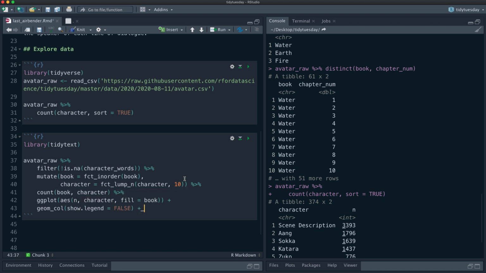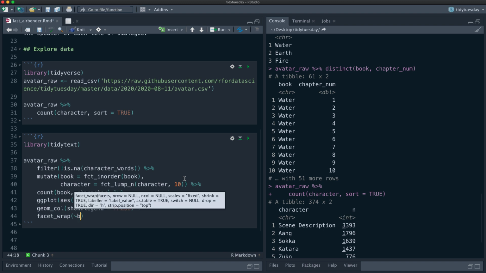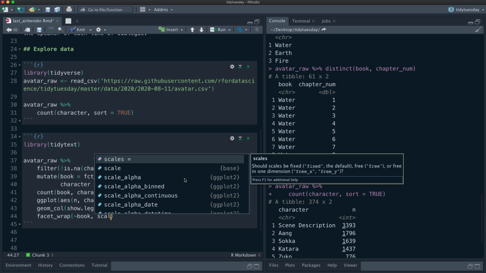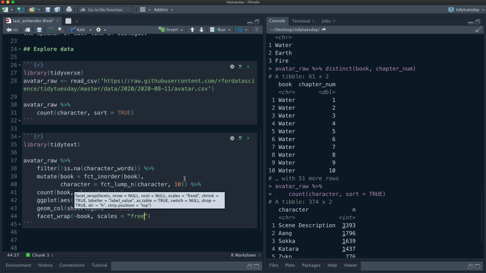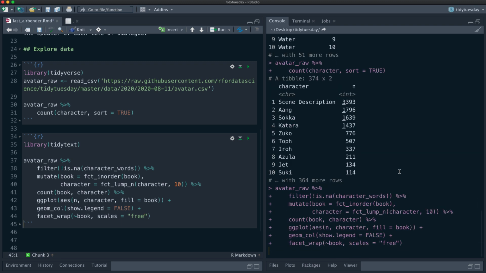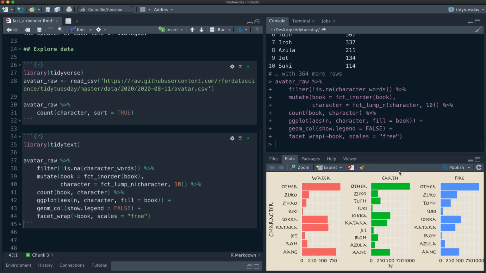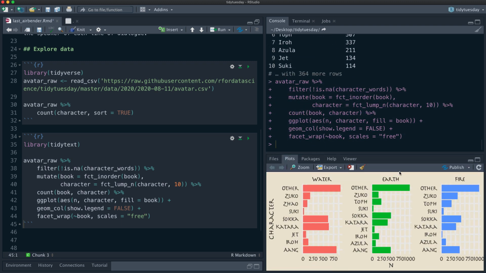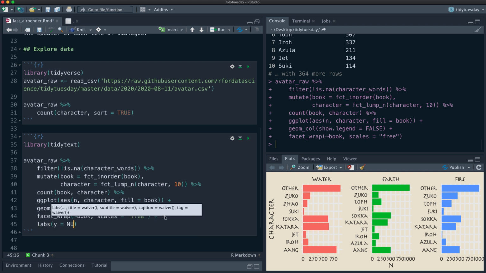And let's facet wrap by book. And let's do scales equals free, like here. All right, so you can tell that we have our beautiful fonts and some of our theme here for the show, which is great. So we don't need that y-axis.